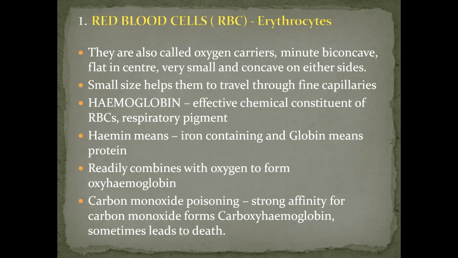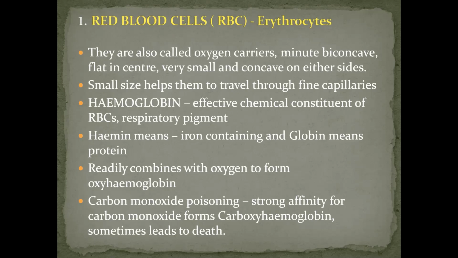We can also name them RBCs or erythrocytes. They are also called oxygen carriers: minute, biconcave, flat in the center, and concave on either side. They are very small, about 7 microns in diameter. The small size enables red blood cells to travel through very fine capillaries in the body, where they have to travel in a single file, because RBCs are traveling from one place to another.